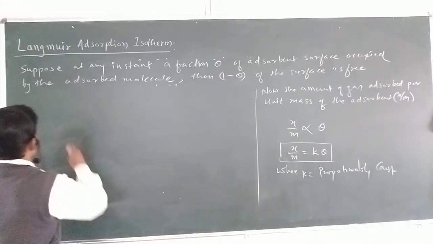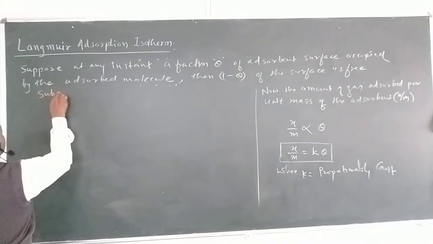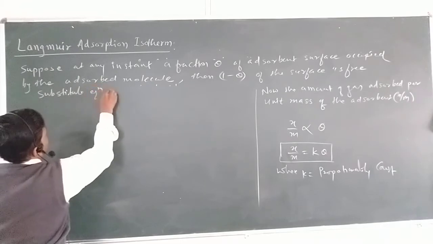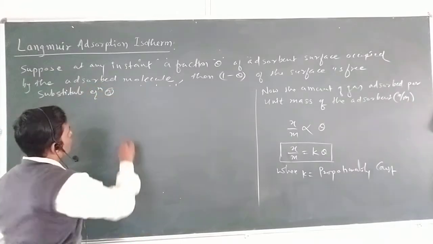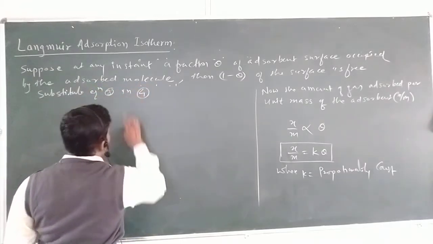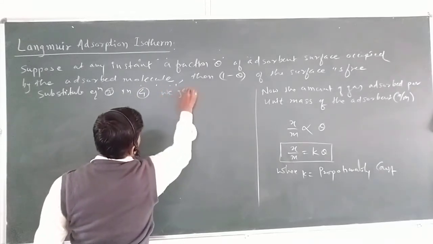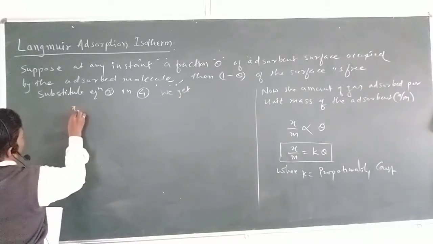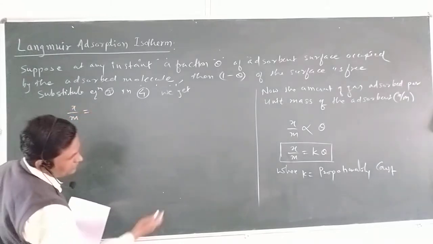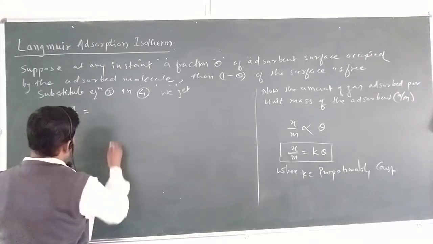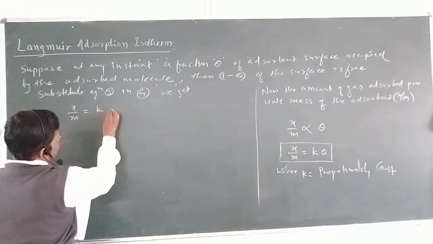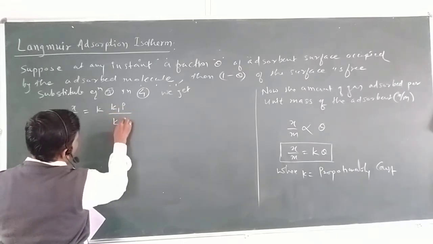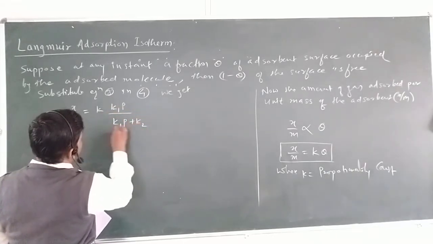What do we get? Now write the value: x upon m equal to k as it is, and theta is K1 P upon K1 P plus K2. This is the theta value.